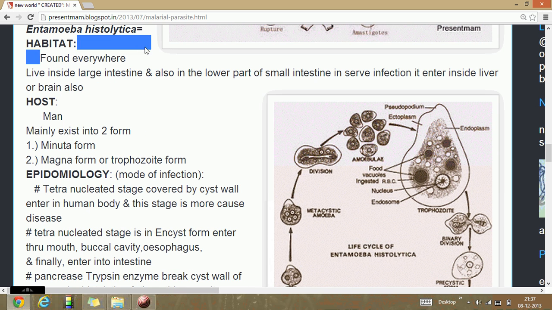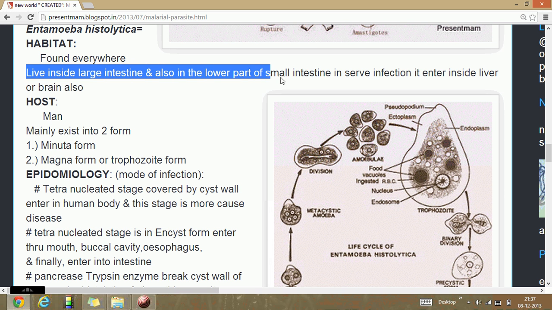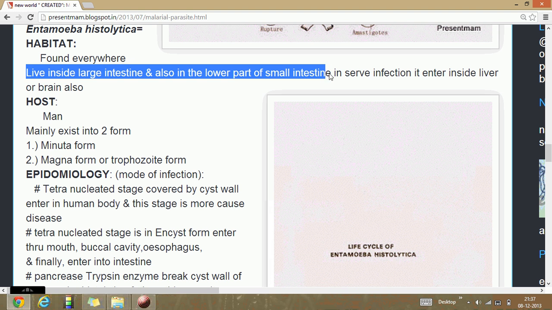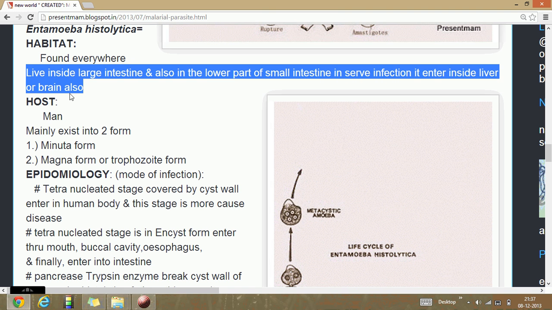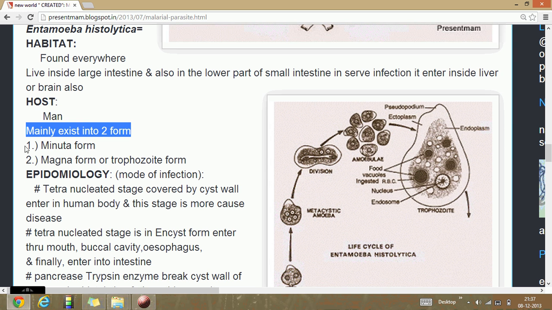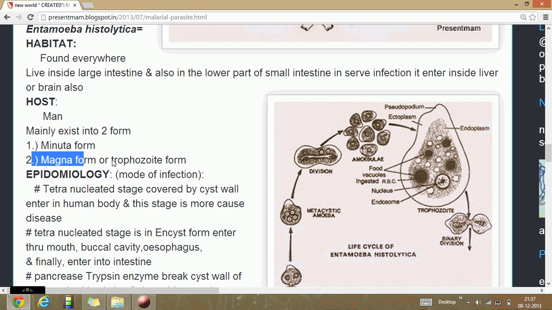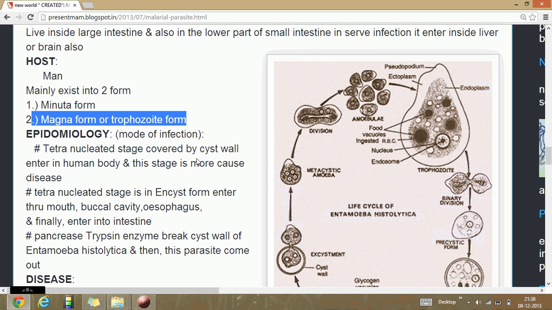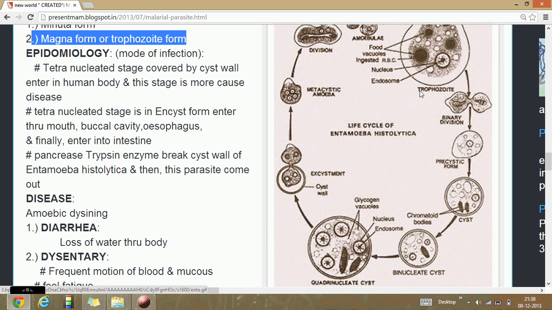The next one is Entamoeba histolytica. It is found everywhere in the world. It lives inside the large intestine, also the lower part of the small intestine. In severe infection, it enters into the liver or brain also. The host is man. It mainly exists in two forms: the minuta and the magna or trophozoite form. Here you see the photos of those two stages.